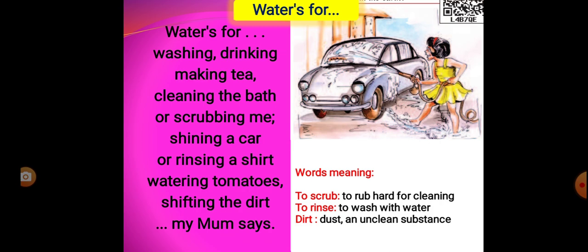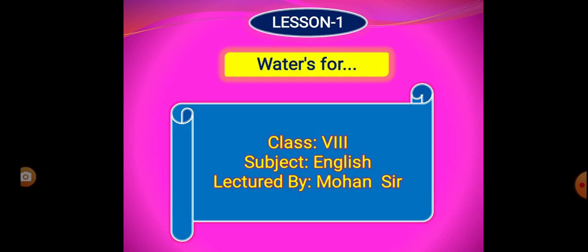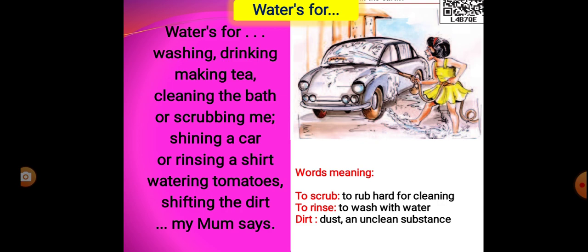Here the poetess is saying that water is for washing, water is for drinking, water is for making tea, and it is for cleaning the bath, and water is used for scrubbing me. That means while we are taking a bath, we clean our body. At the same time, water is also used for shining a car. Next, water is used for rinsing a shirt. What is rinsing? That means cleaning our shirt or dresses.